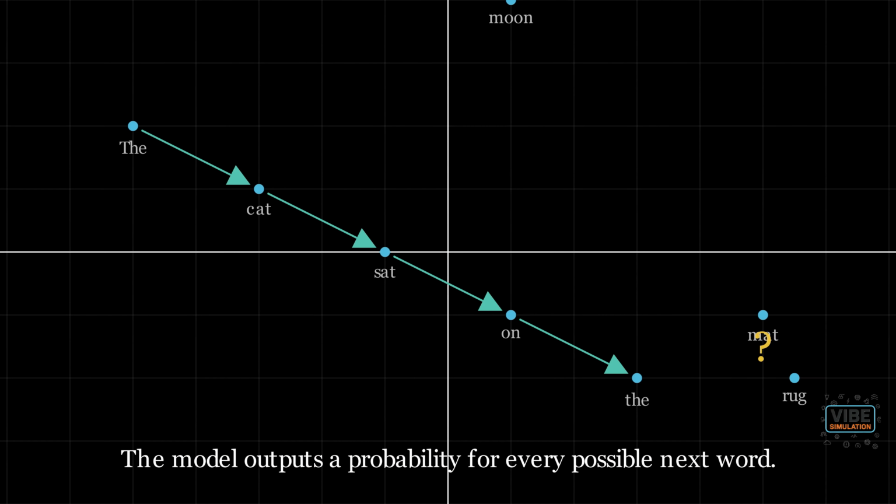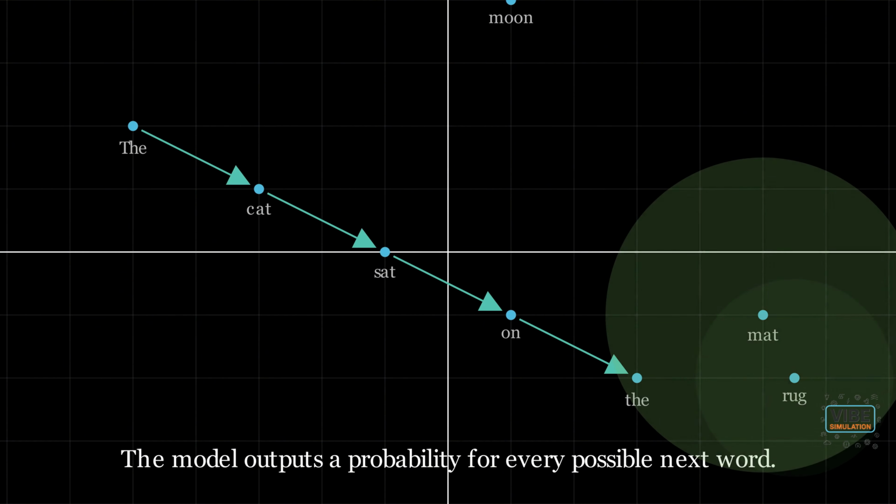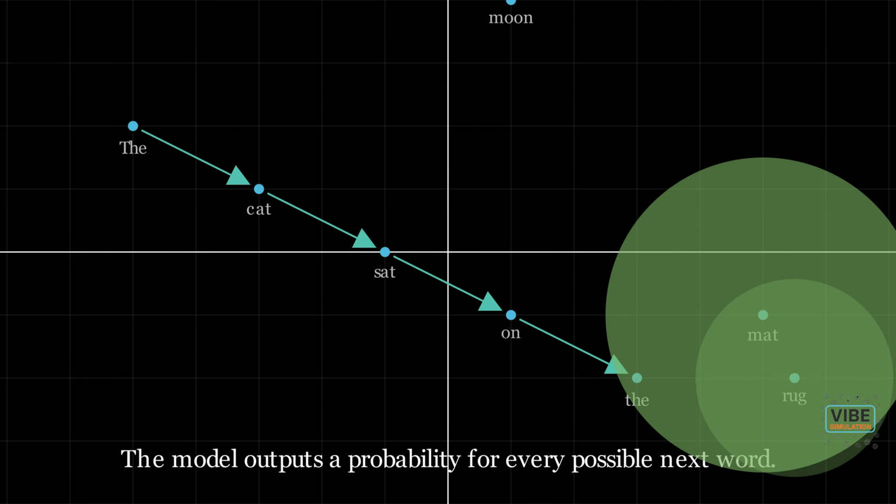We can visualize this as a field of possibilities, where the brightness of a region corresponds to the likelihood of the path continuing there. The model indicates a high probability for "mat," a slightly lower but still plausible probability for "rug," and a very low probability for a word like "moon," which doesn't fit the pattern. So, at its heart, a large language model is a machine that has learned the geometry of language. It has learned which words are close to others and which paths are the most likely to be traveled.